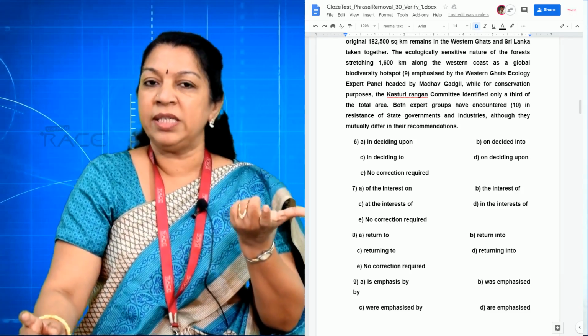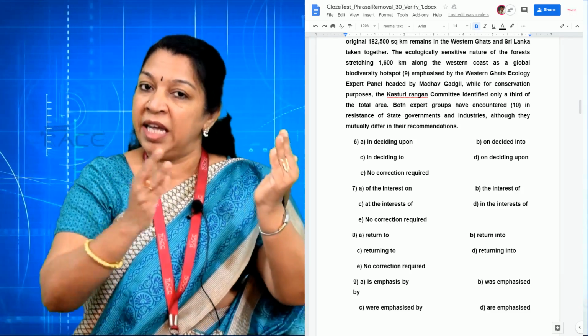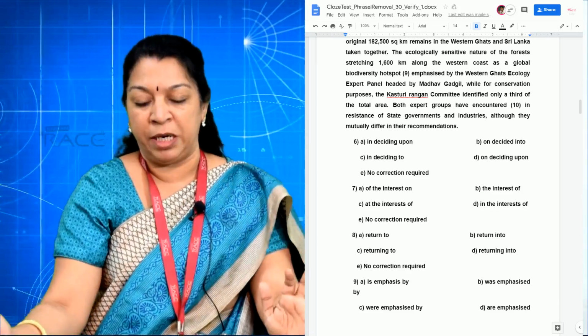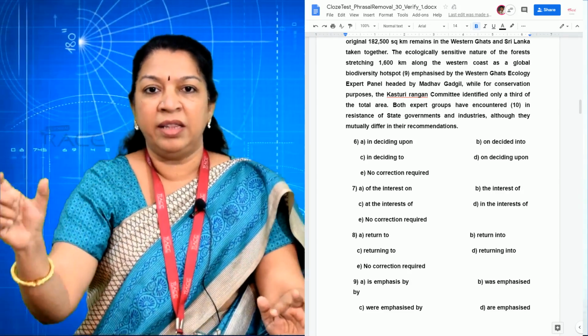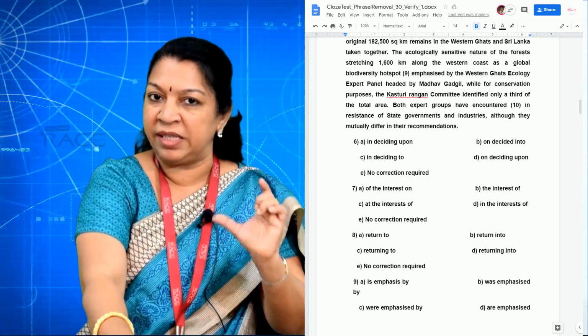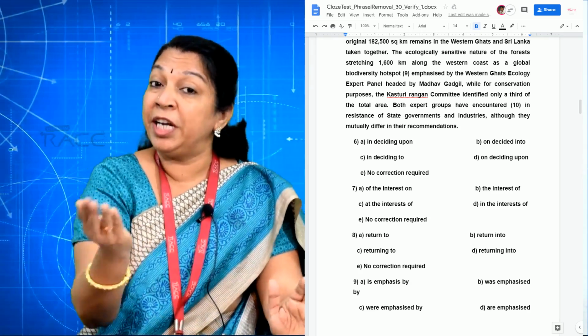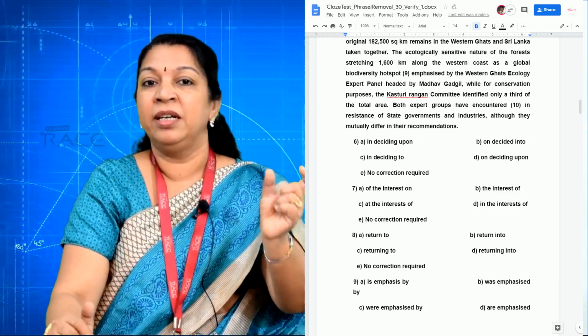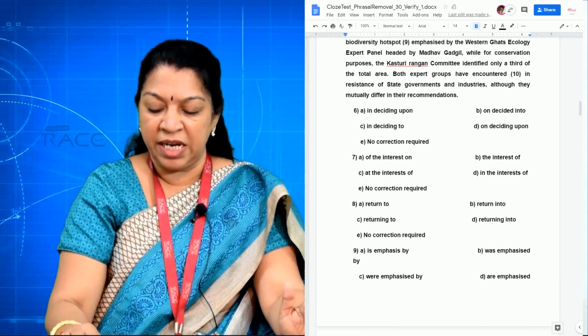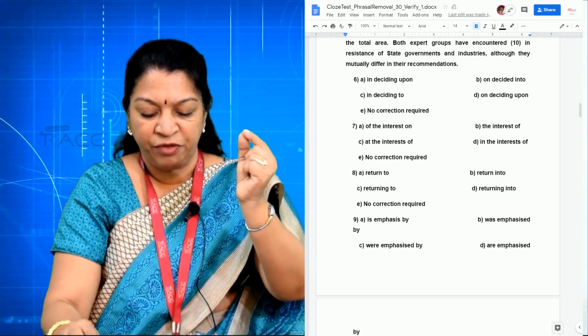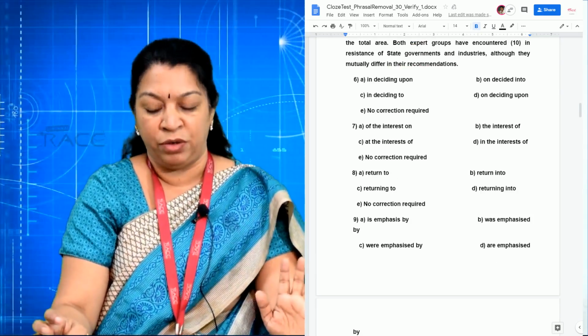So passive voice ku enna rule அப்படினு பாத்தீங்கன்னா, any be verb followed by past participle. So emphasize, emphasized, emphasized. That word emphasized is a passive, a past participle, but it should be preceded with a be verb. So was emphasized by or is emphasized by irkan pakrom namba.